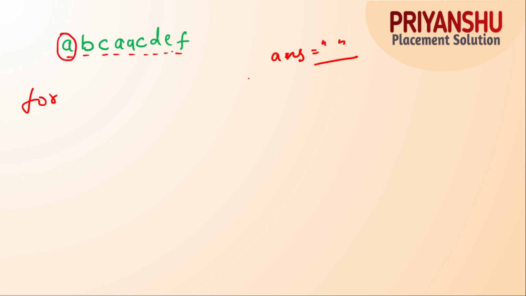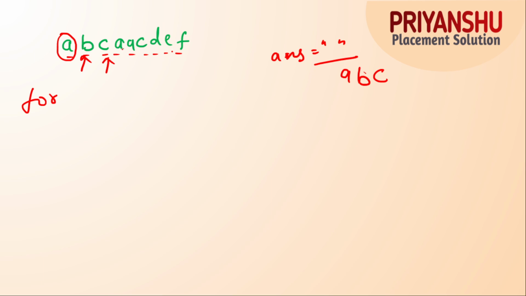Yes, so in this variable, guys, as you can see, answer does not have A, right? Answer does not have A, so I will put A in answer. For example, B is not in answer, yes, I will put B. For example, C, I will put C because C is not there.